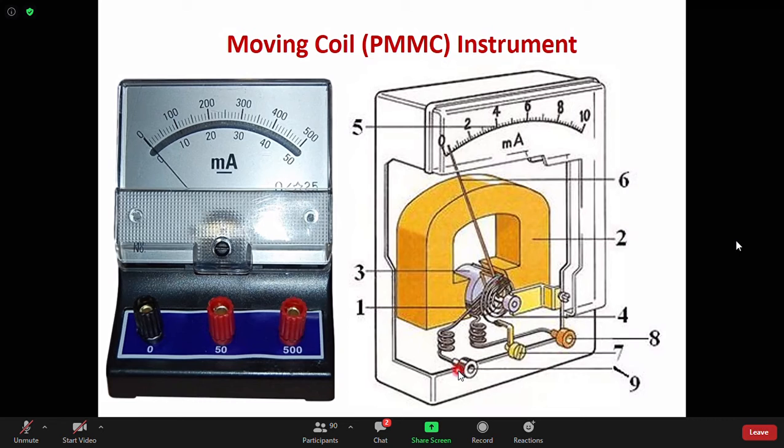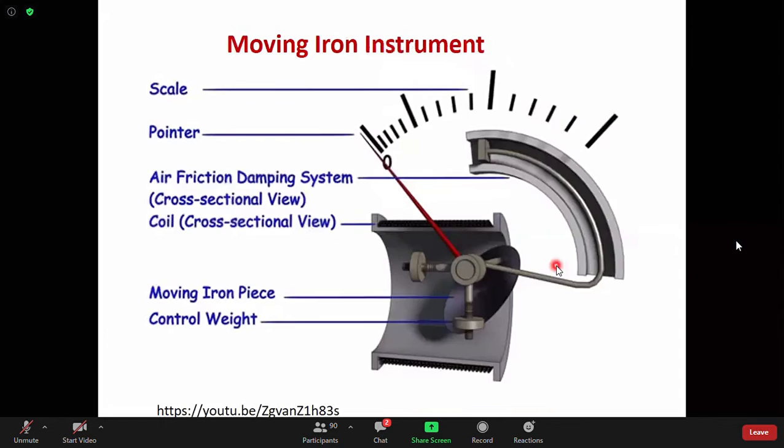And 8 and 9 are the two terminals through which the current is coming out, just like that. Okay, no more questions here.